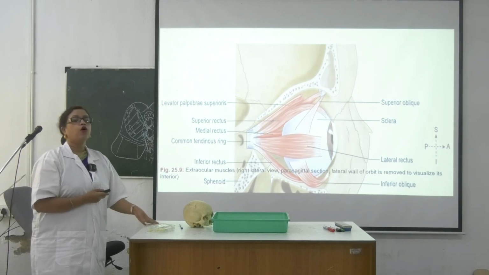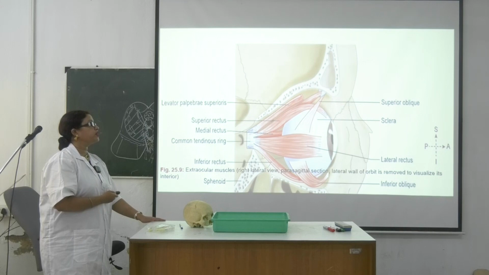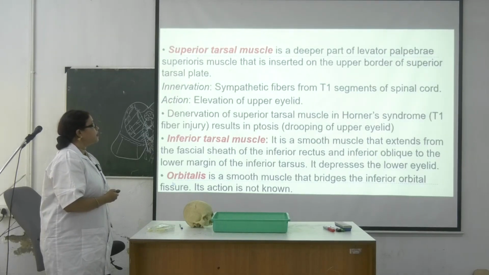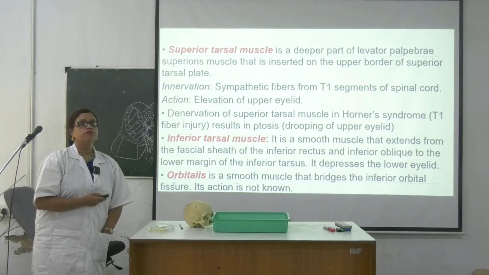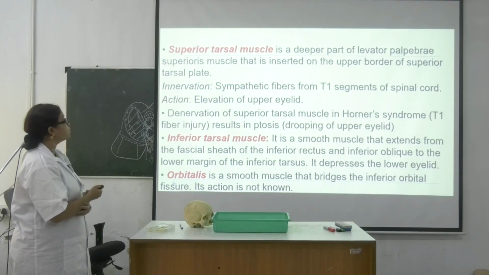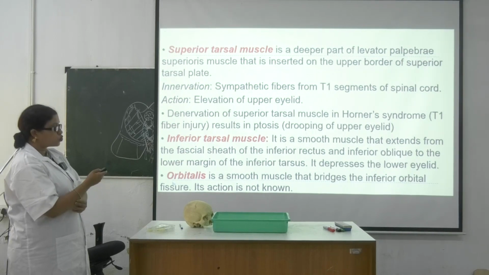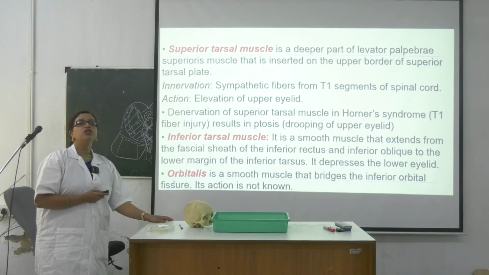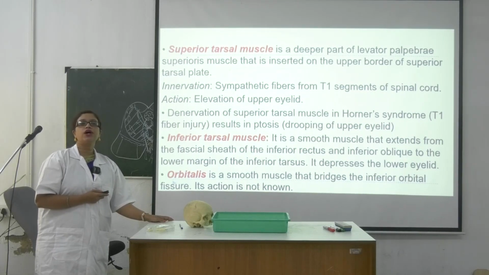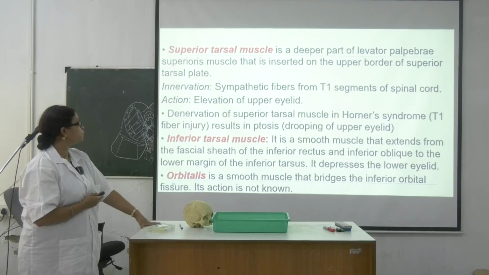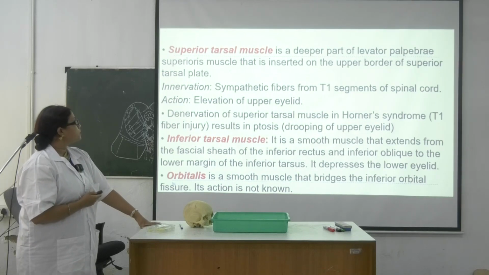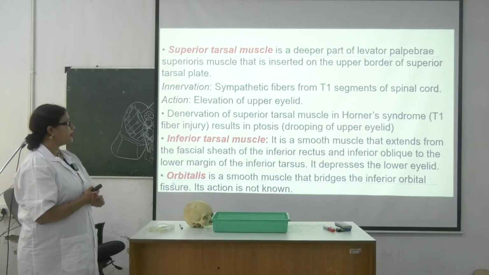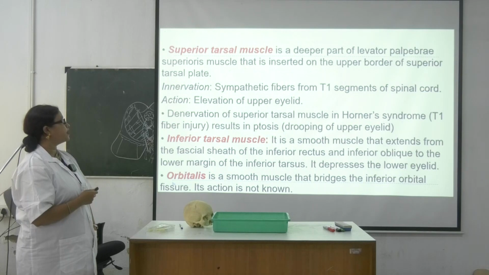Elevation. And the oblique will be depression, okay. Here they have already told about Horner syndrome. See, Horner syndrome, how does it produce? It will be produced by the superior tarsal muscle. This is very important. What is the superior tarsal muscle? Muller's muscle. So an MCQ may come: superior tarsal muscle means Muller's muscle. Then next one is the inferior tarsal muscle, it depresses the lower eyelid, and then next one is orbitalis.